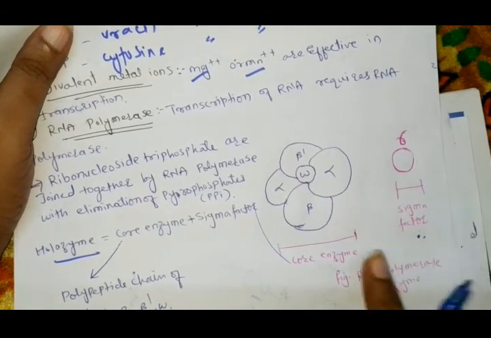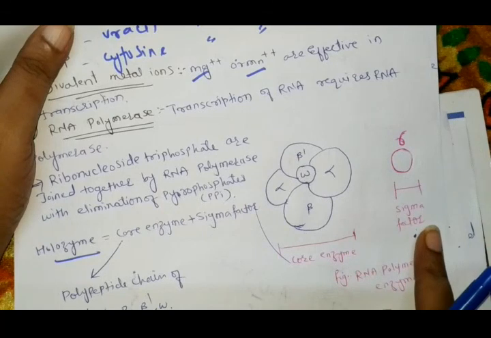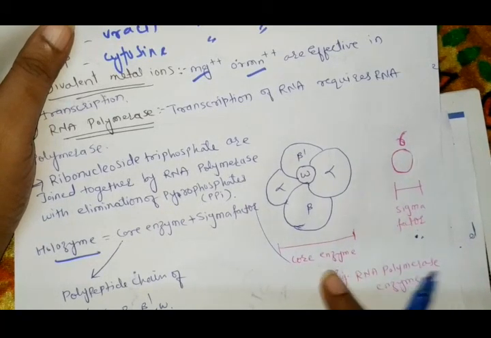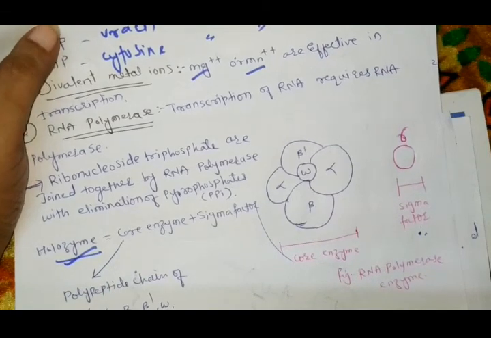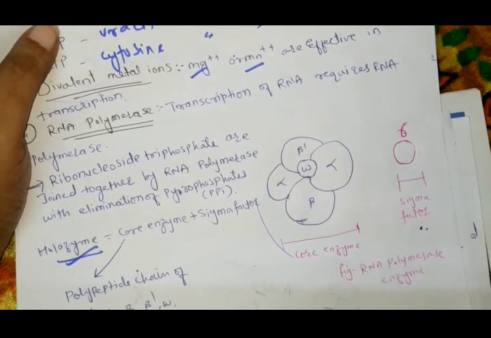When these get connected with each other they form the holoenzyme, which helps in the transcription of RNA.